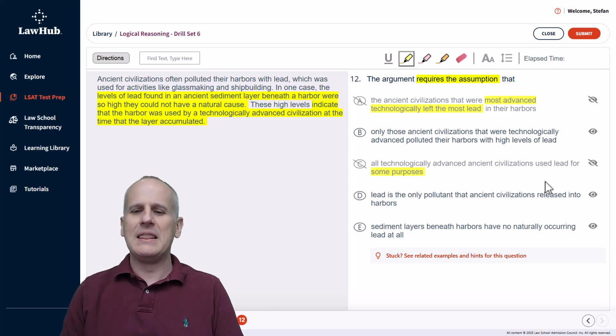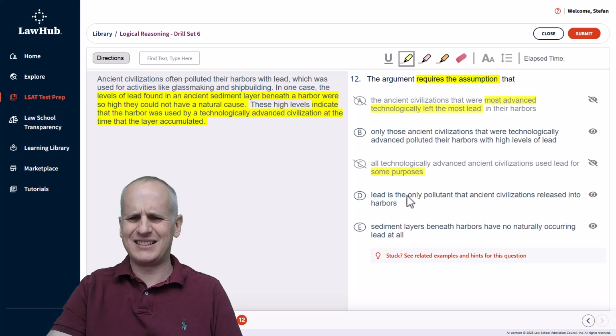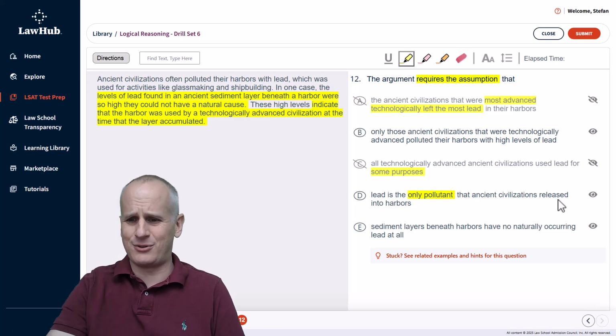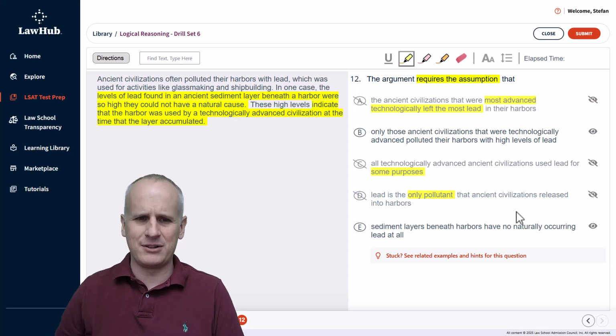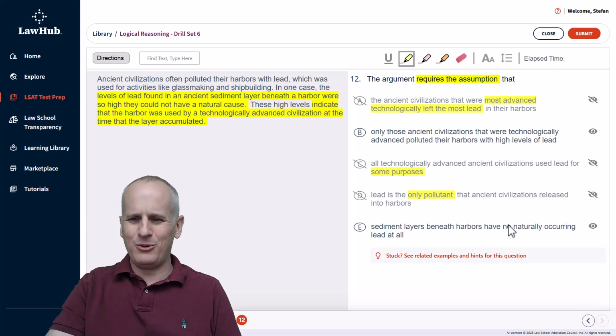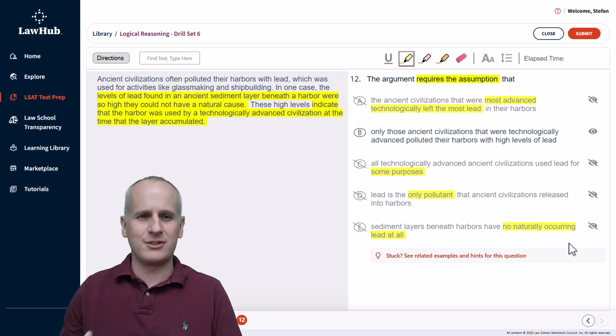Then choice D, lead is the only pollutant that ancient civilizations released into harbors. Okay, the only pollutant. I mean, I don't know. Maybe I guess they probably wouldn't have asbestos, but just for the purposes of argument's sake, maybe asbestos is there too. That doesn't destroy the argument if it were negated, so we can eliminate choice D for that reason. And then choice E, sediment layers beneath harbors have no naturally occurring lead at all. Well, no naturally occurring lead is not a necessary assumption either.